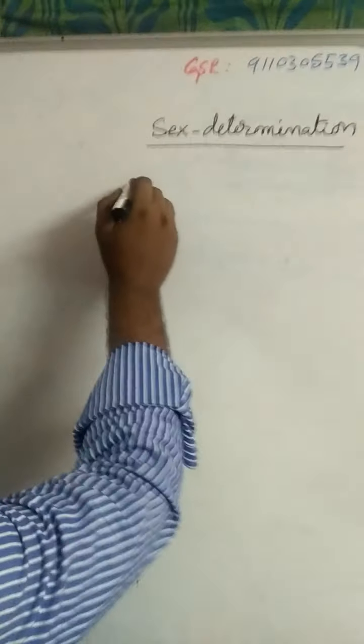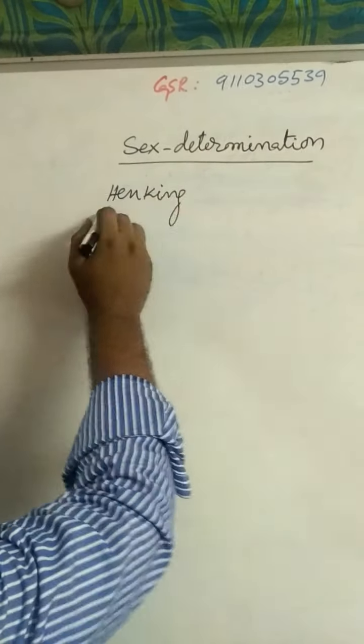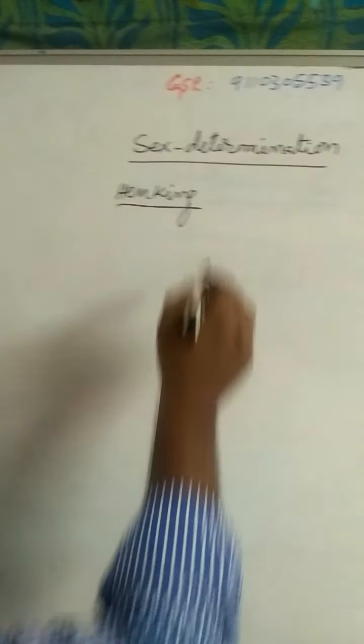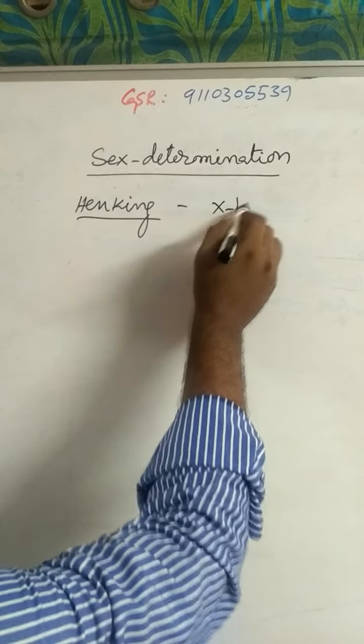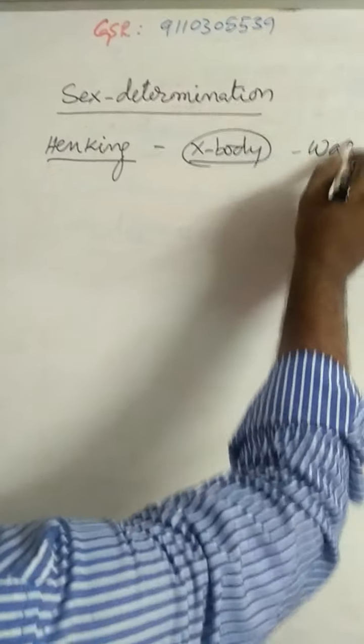Henking, a scientist, traced the X body in wasps.